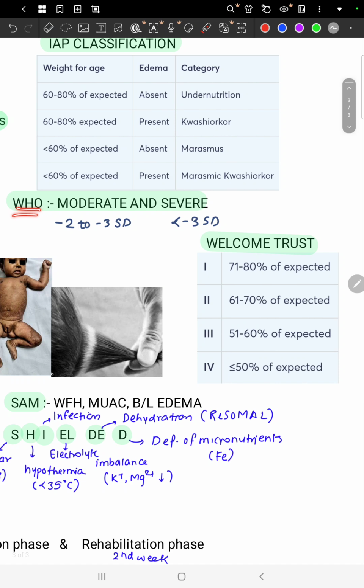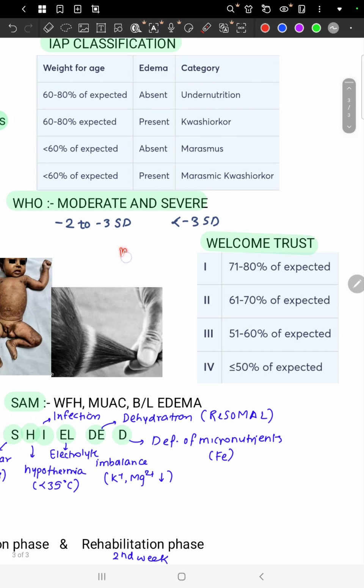Then according to the WHO classification, they have characterized it as moderate and severe. Anything is considered moderate malnutrition if it is between -2 to -3 standard deviation. It is considered severe when it is less than -3 standard deviation. So if the weight for height is between -2 to -3 standard deviation, what does it mean? Weight for height is a parameter of acute malnutrition. Acute malnutrition denotes wasting, so moderate wasting. If the weight for height is less than -3 standard deviation, then that is called severe wasting.